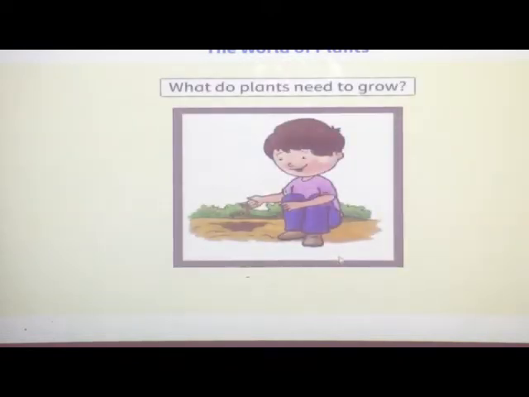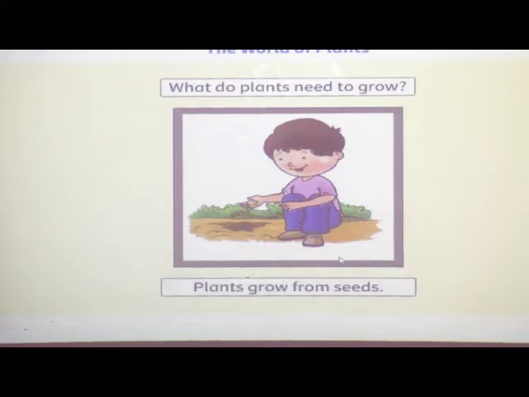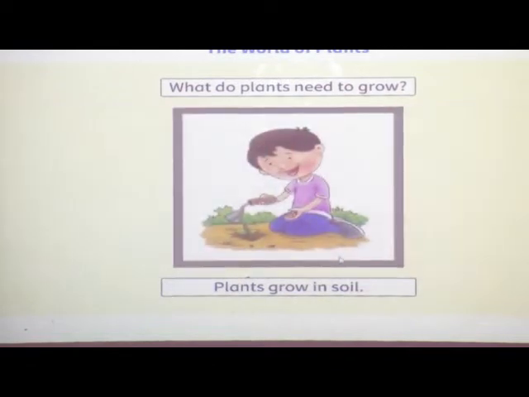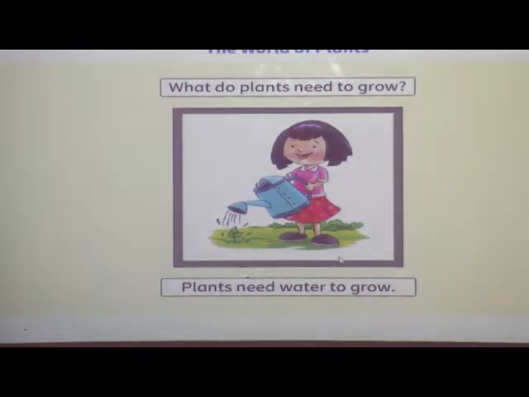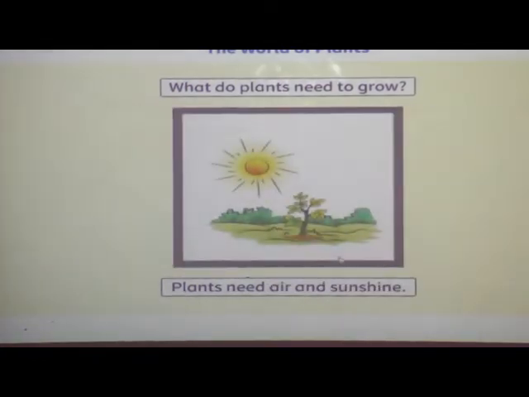What do plants need to grow? Plants grow from seeds. Plants grow in soil. Plants need water to grow. Plants need air and sunshine.